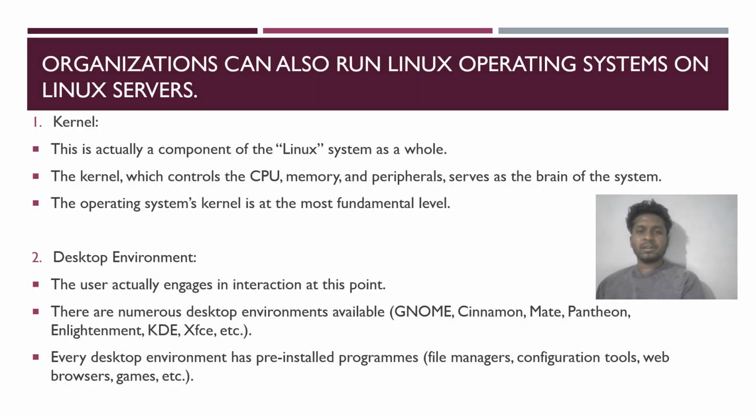The organization can also run the Linux operating system on Linux servers, with components like the kernel and desktop environment. Kernel: this is actually a component of the Linux system. The kernel, which controls the CPU, memory and peripherals, works as the brain of the system. The operating system's kernel is at the most fundamental level. Desktop environment: this is where the user actually engages in interaction. There are numerous desktop environments available. Every desktop environment has pre-installed programs.